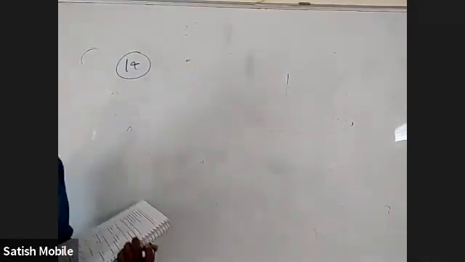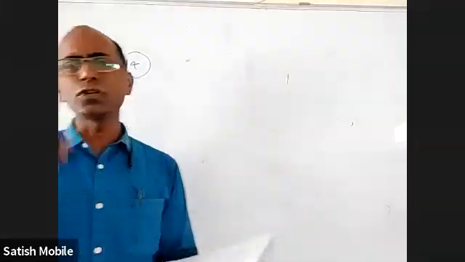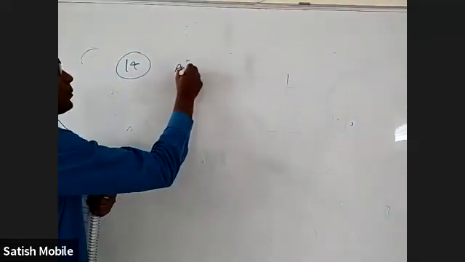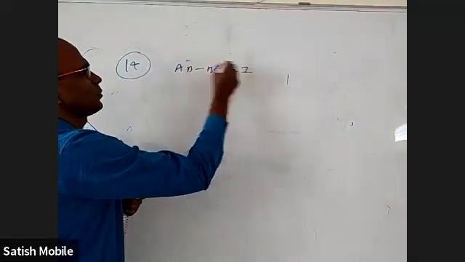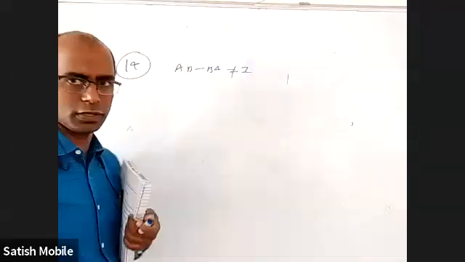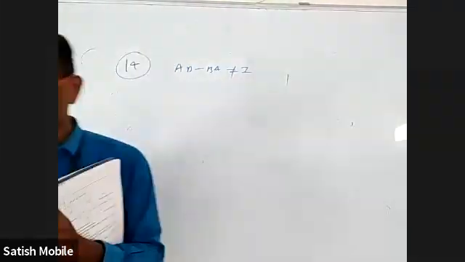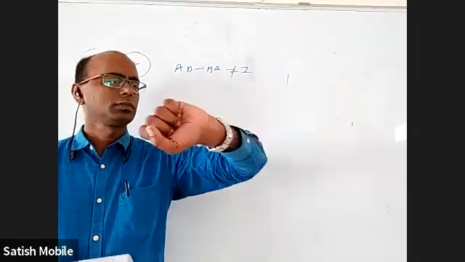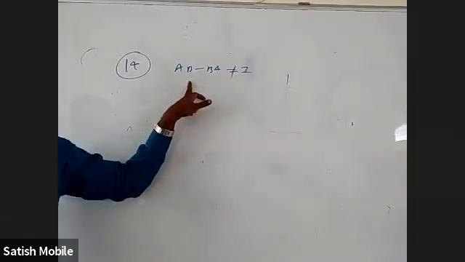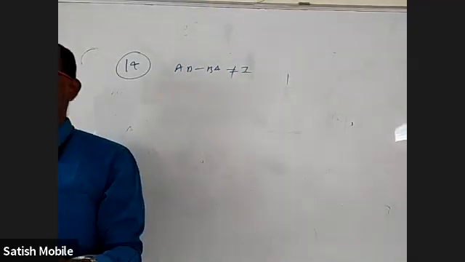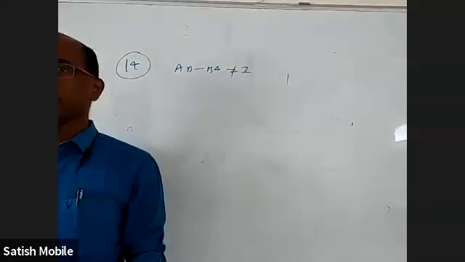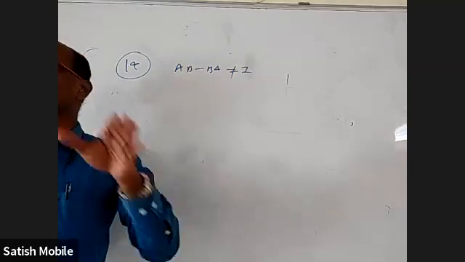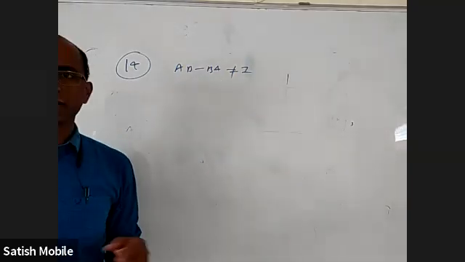Okay, look at the 14th question. You take A, any 2 by 2 matrix, B, any 2 by 2 matrix. Can AB minus BA be equal to the identity matrix or not? That's question 14. Now when you look at the 14th question, I think you can easily create an example. You take A whatever you want, B whatever you want, find AB, find BA and subtract. Most likely you will not get the identity matrix. You will get some other matrix.